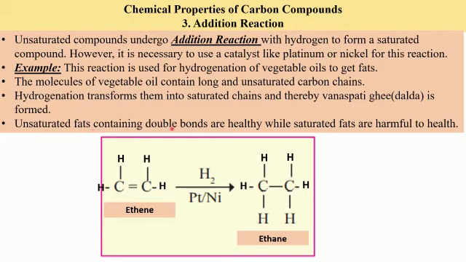Unsaturated fats containing double bonds are healthy, while saturated fats are harmful to health. So we can say that the vegetable oils that contain double bond or triple bond are healthier as compared to Vanaspati ghee or dalda, which is saturated, but it is harmful to our health. So this is one more property of carbon compounds, that is addition reaction.